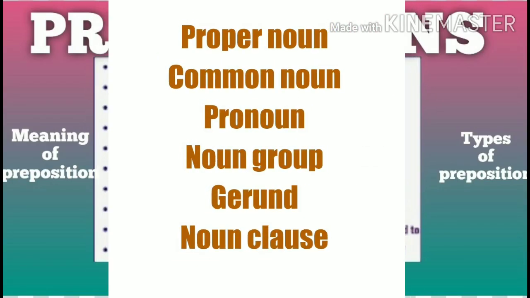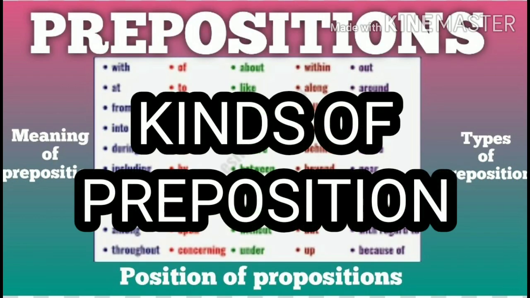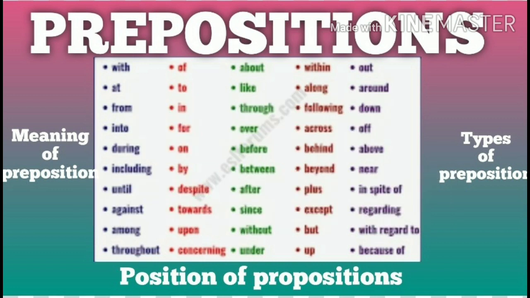Here noun means proper noun, maybe common noun, pronoun, noun group or noun phrase, or a gerund. Now we may summarize that prepositions are usually used before the noun phrase. Preposition may connect a noun phrase with an action or an event. Now let's know different kinds of preposition. Preposition may be arranged in four classes.